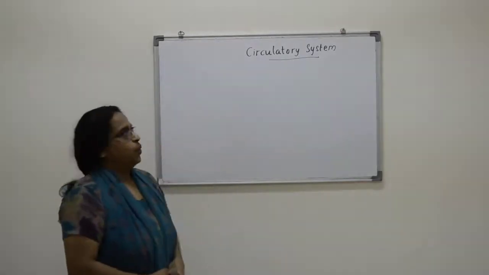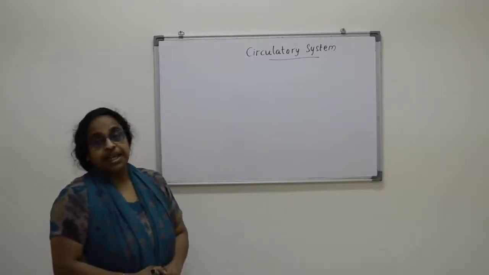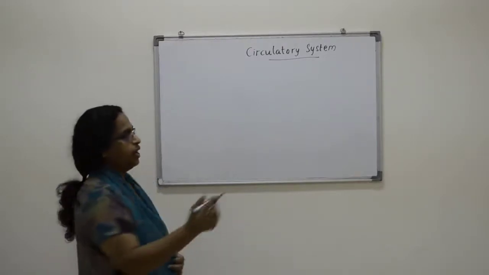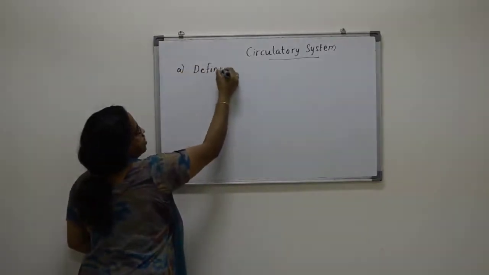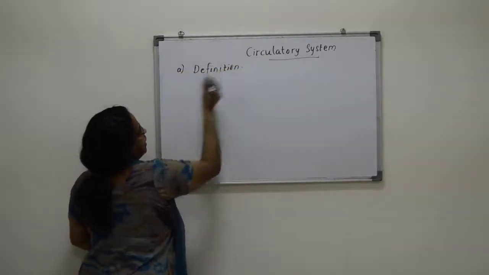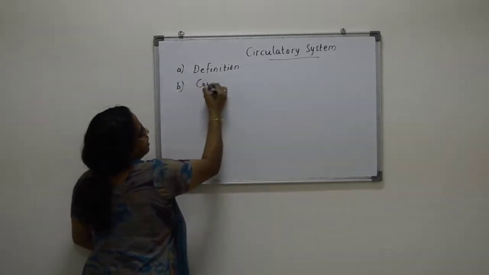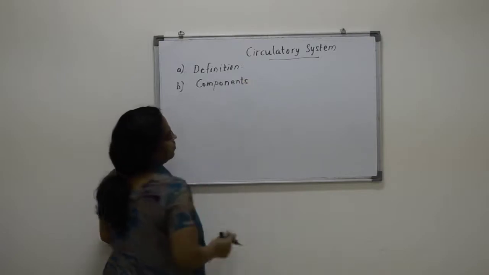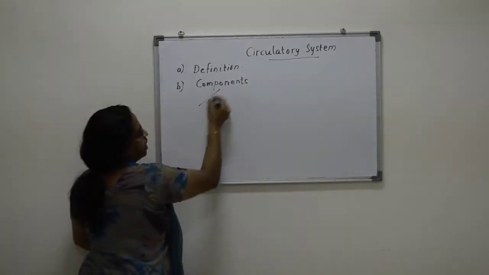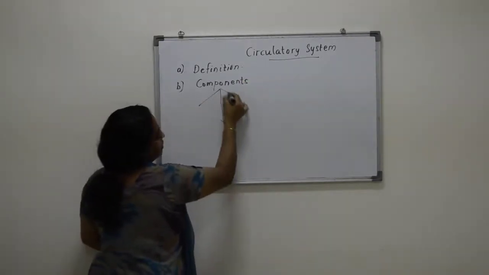Okay. Now, what are the components of the circulatory system? First of all, we finished the definition. Next are the components. There are 3 components.